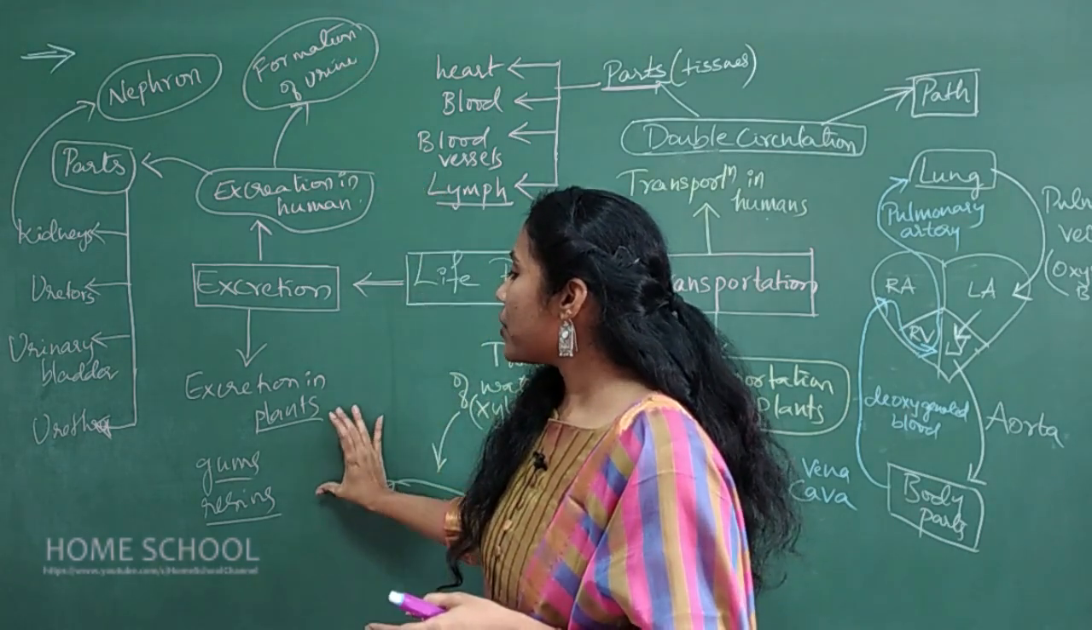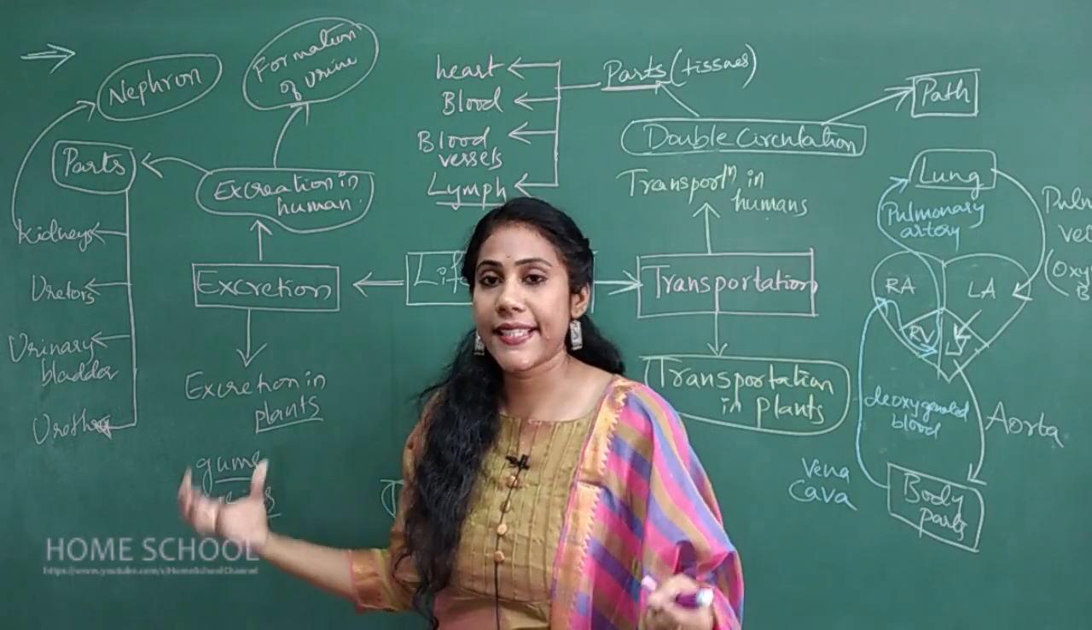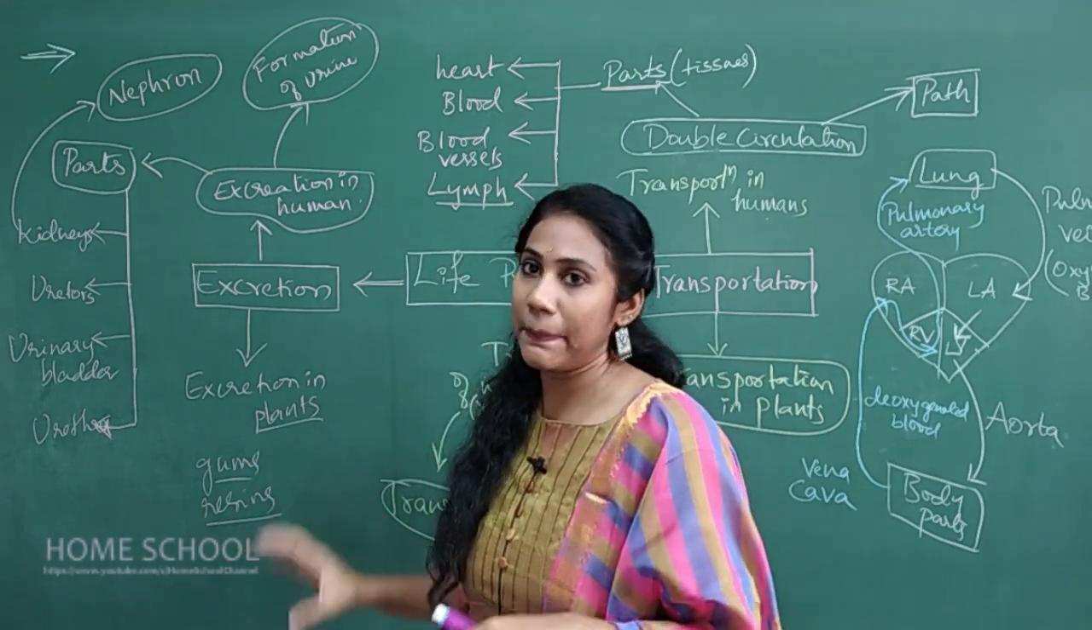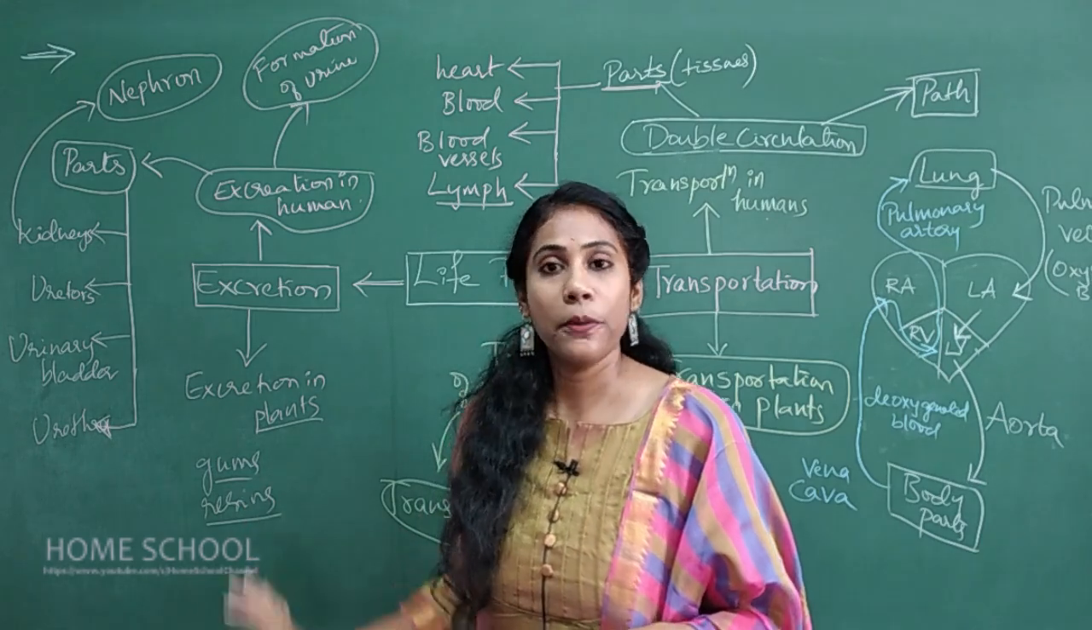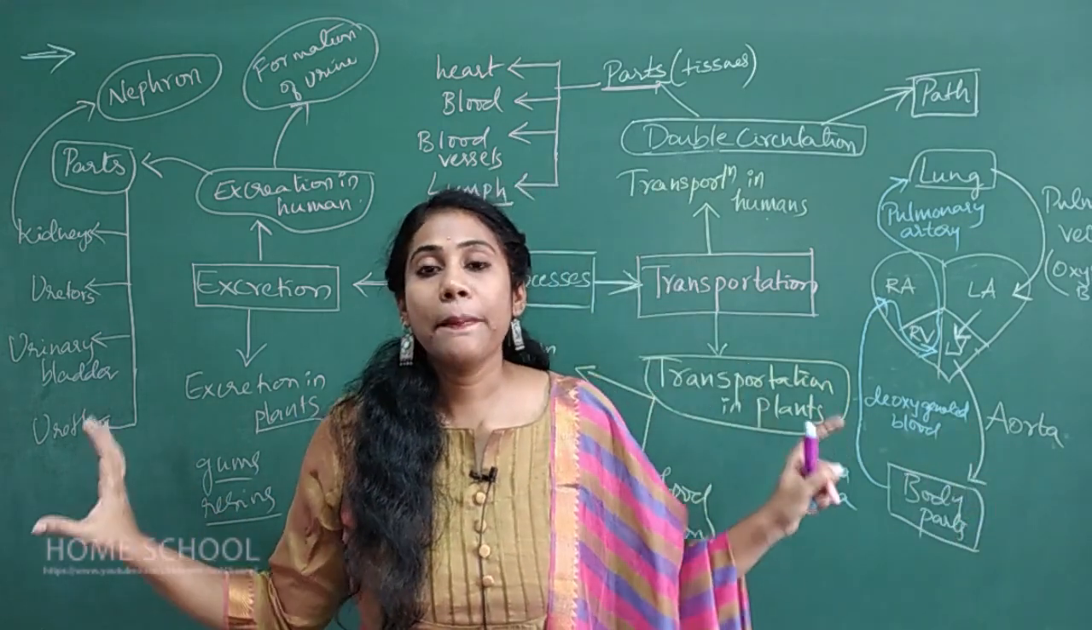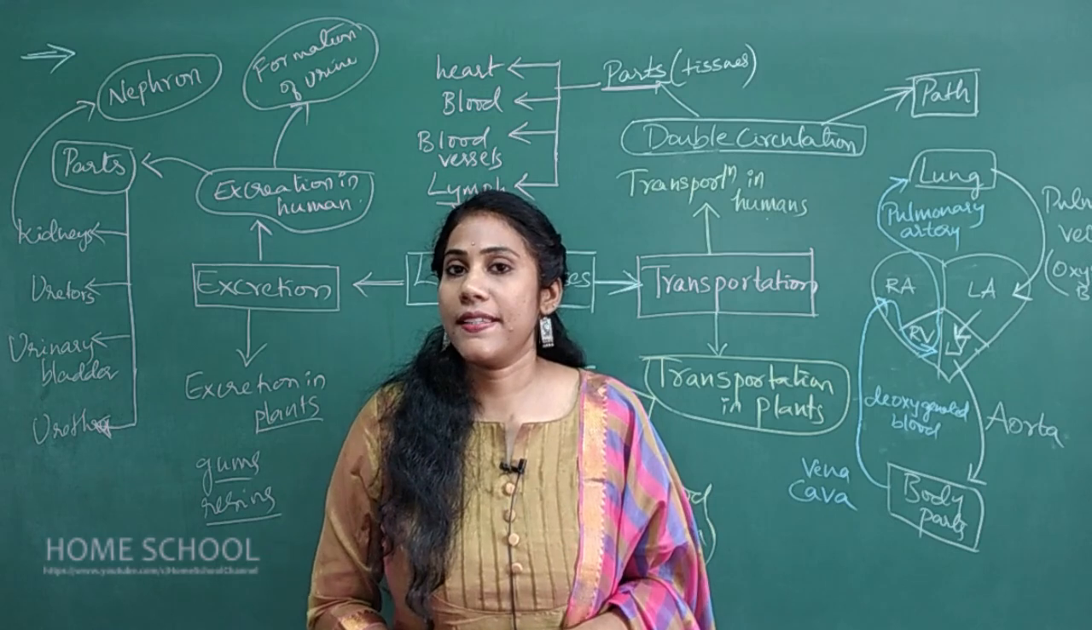And coming to the excretion in plants, they'll ask you what are the excretory products obtained by plants. So 4 points you have to mention. Okay, so this is our major concept of life processes, right?